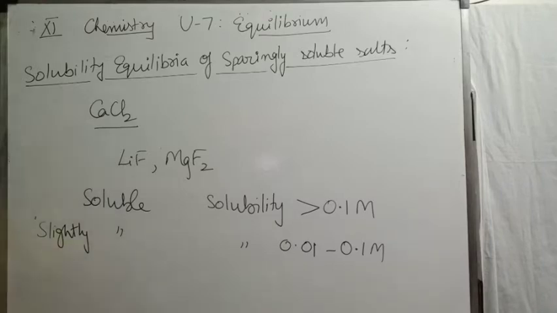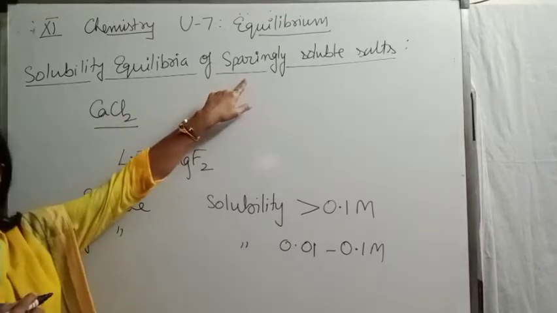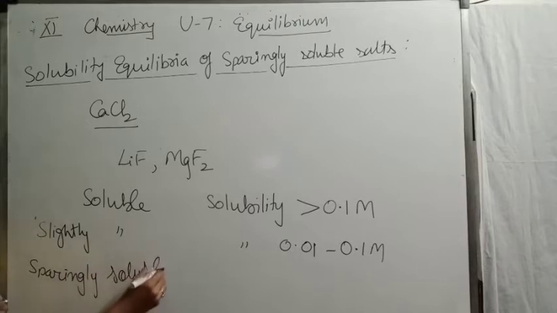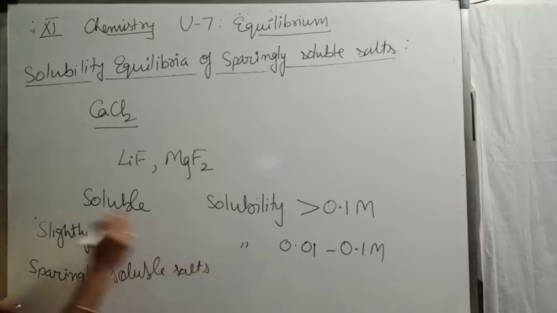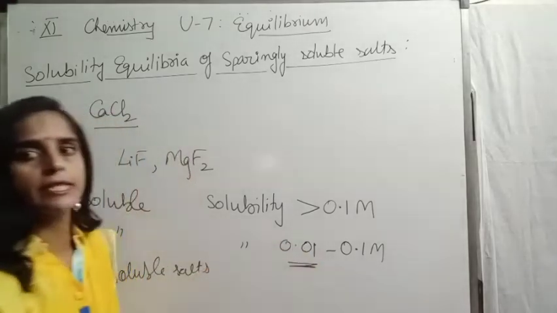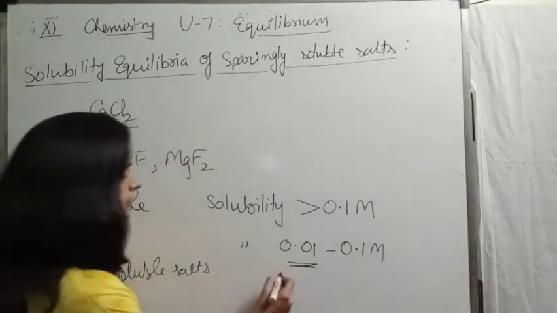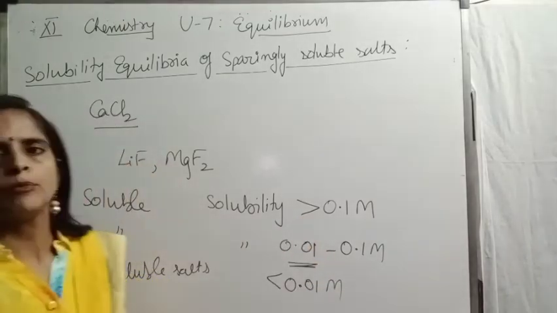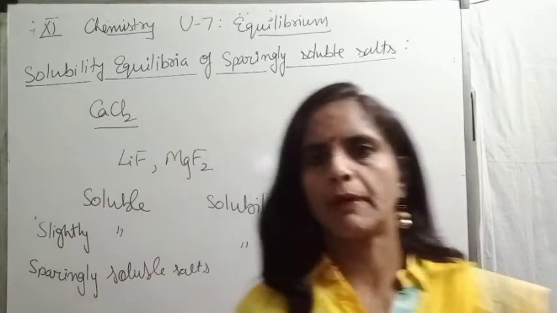And the third category is of sparingly soluble salts, having solubility even less than 0.01 moles per liter.